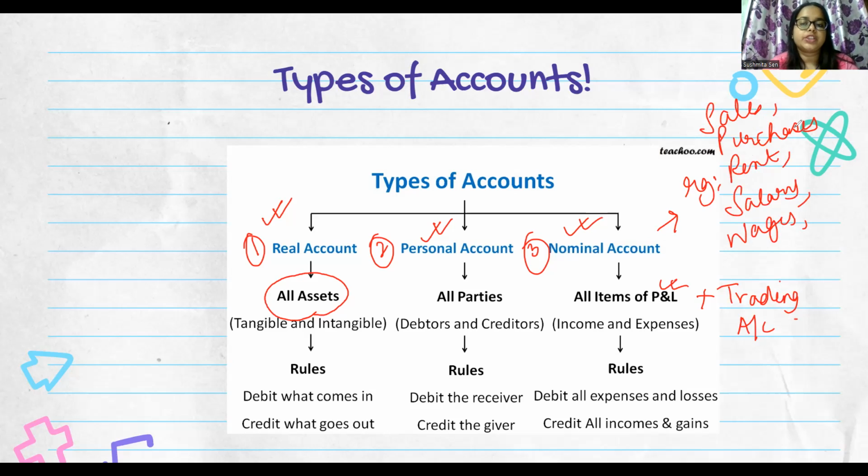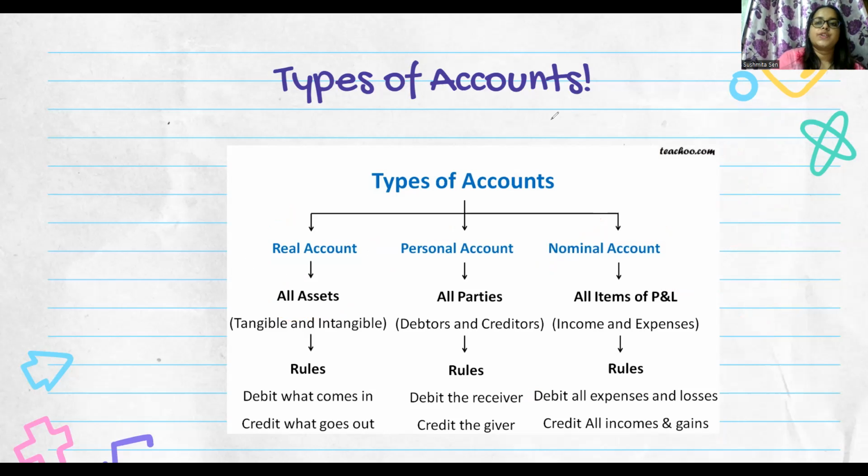And what does the rule for the nominal account say? Debit all expenses and losses, credit all incomes and gains. So this is the rule for the nominal account, where we are debiting all our expenses and losses and crediting all our incomes and gains.